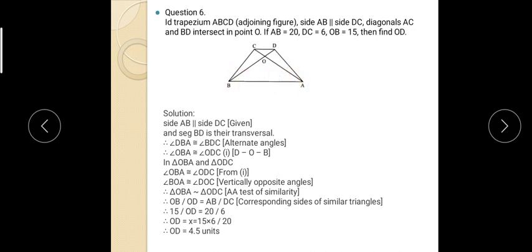Therefore triangle OBA is similar to triangle ODC. Don't write OCD. The corresponding sides of similar triangles are in equal proportion, so OB upon OD is equal to AB upon DC. OB is equal to 15, OD we have to find, AB is 20 and DC is 6. By cross multiplication you will get OD is equal to 4.5 units. Simple, the same as the fifth question. Just we have to calculate here; there we had to show that.